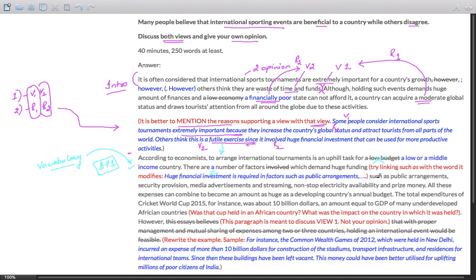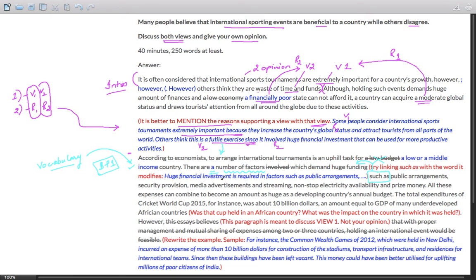Now, this is a sentence structuring issue. Such as is used to give an example of the noun with which it is linked. So such as public arrangements, security provision, media advertising and streaming, non-stop electricity and prize money, these give examples of huge funding. Now these are not examples of huge funding, these are examples of number of factors. So this sentence needs to be restructured such that such as is placed next to the number of factors.